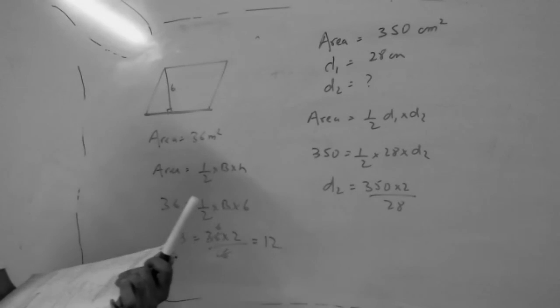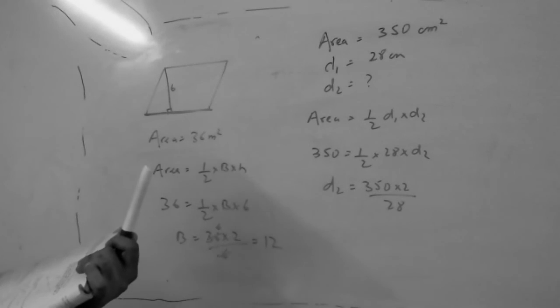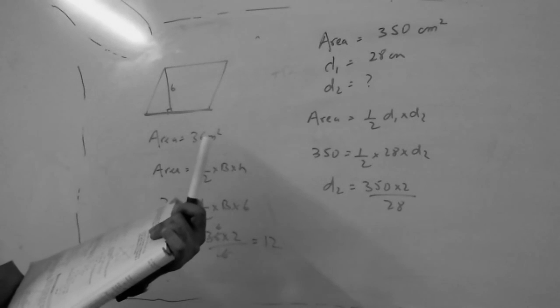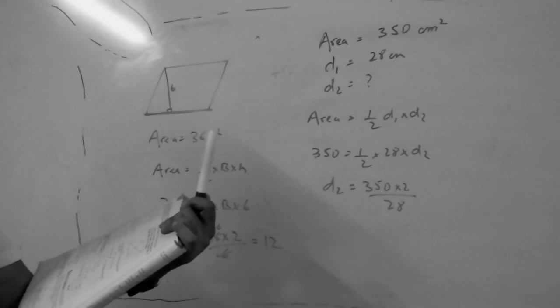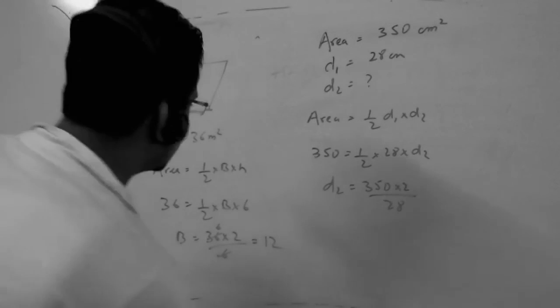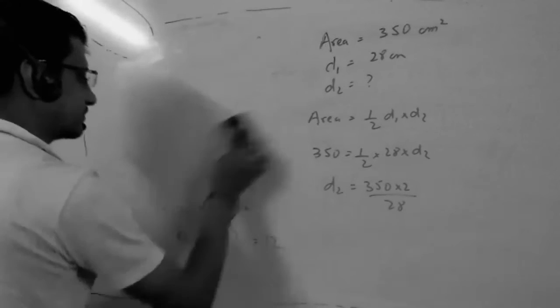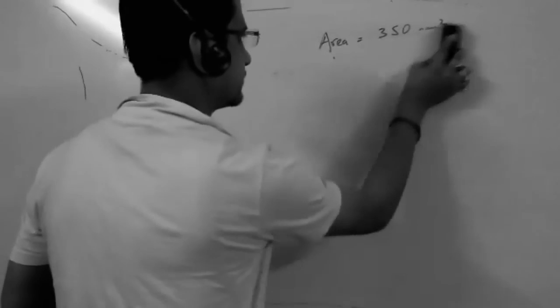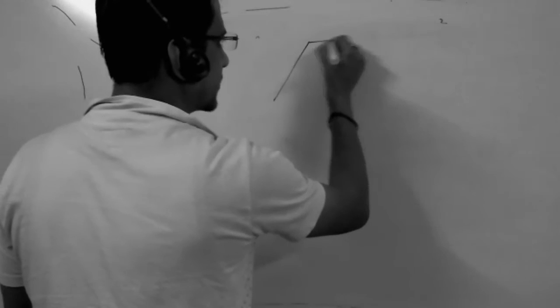Okay. So the next question is: if each side of the rhombus ABCD is 17 centimeter and the length of the diagonal BD is 16 centimeter, find the area of the rhombus. They have said rhombus, okay.